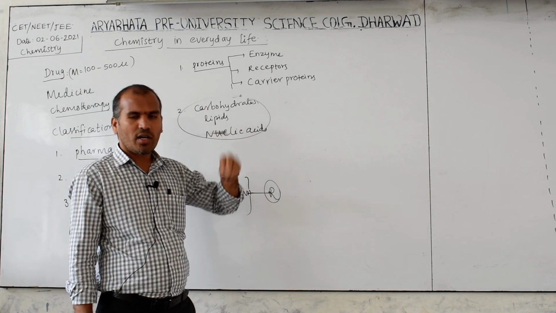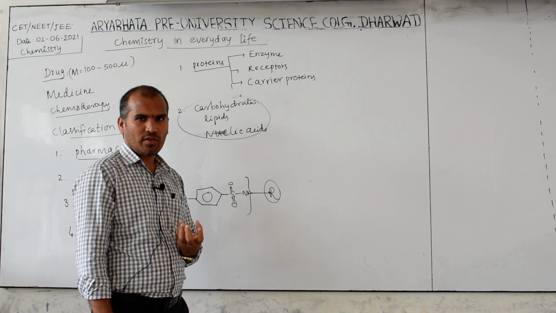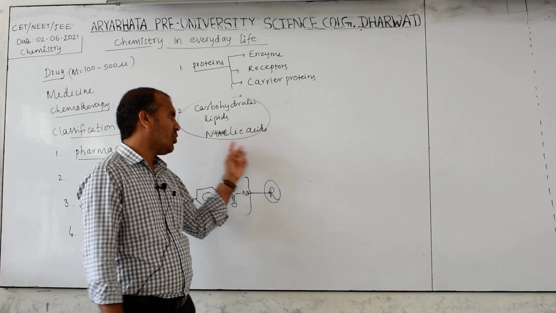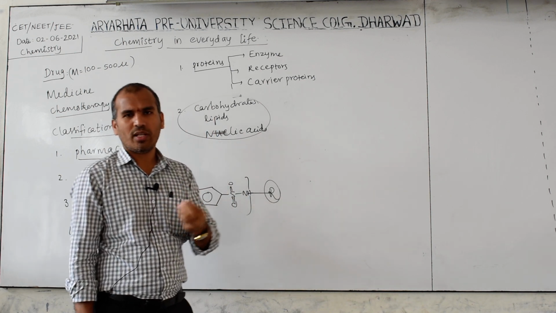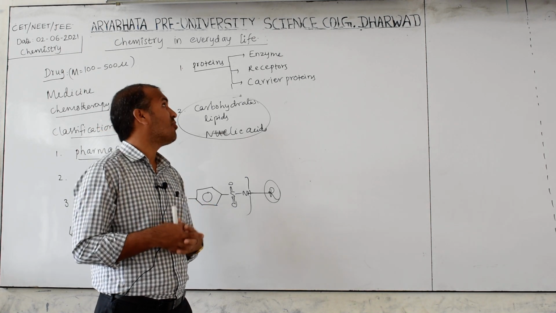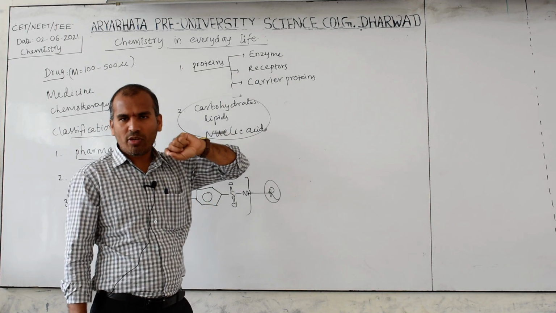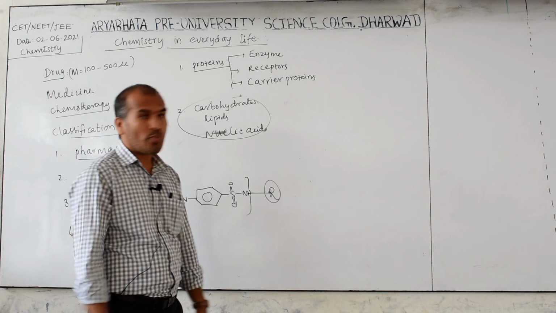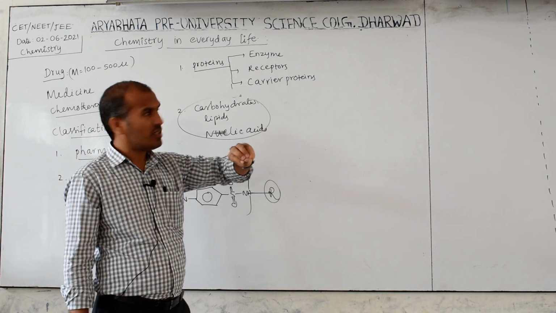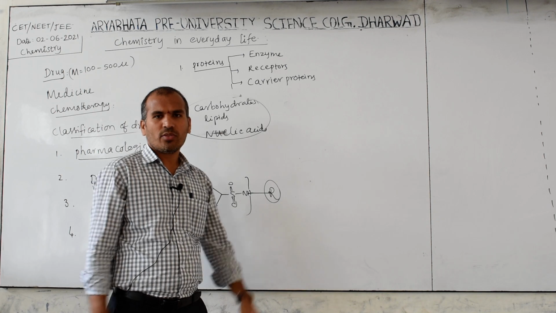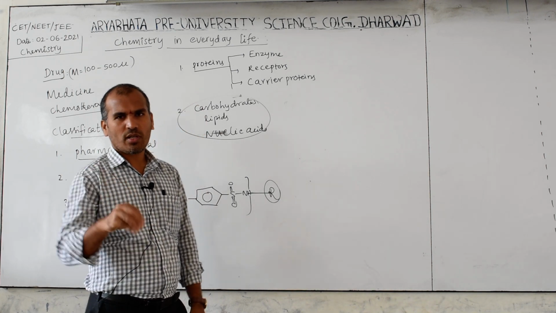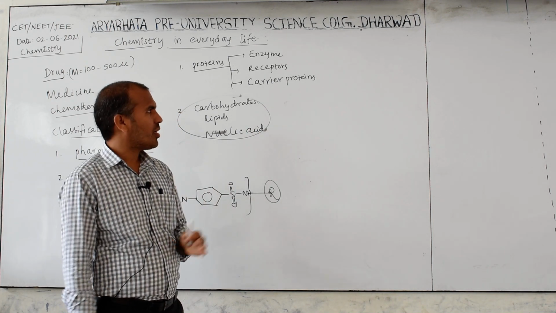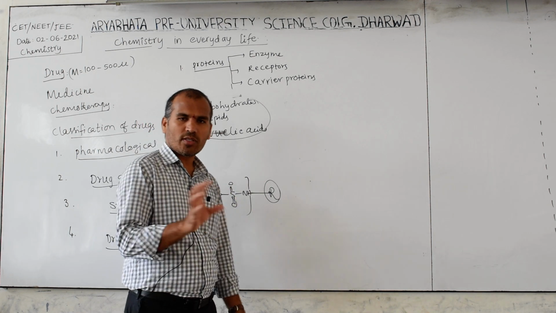Carbohydrates and lipids are part of the cell membrane. You may have studied this in botany and zoology also. Compulsorily lipids and carbohydrates will be there. And nucleic acid, you already know in chemistry and in biology also, having genetic code information. Enzymes are actually proteins, globular proteins, which act as biocatalysts. Receptors are also proteins. That's why I have given protein here. These all are proteins only. Receptors are very crucial to the communication system. Carrier proteins are important to carry polar molecules across the cell membrane.